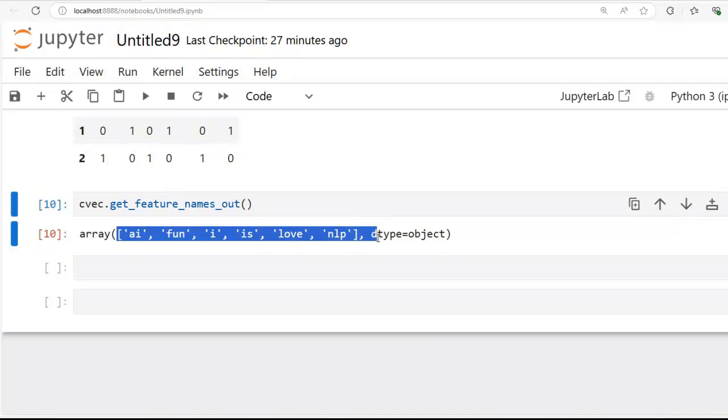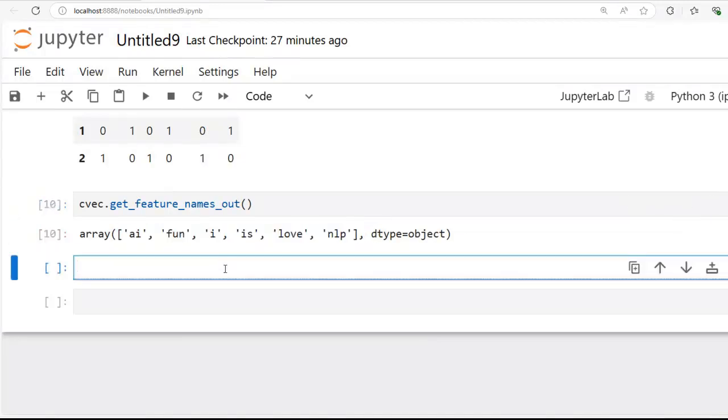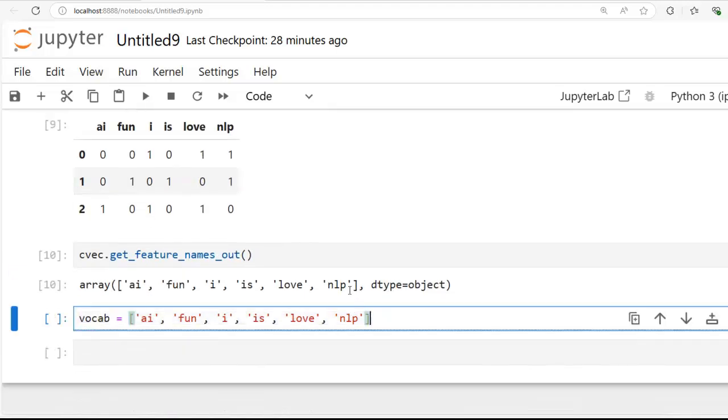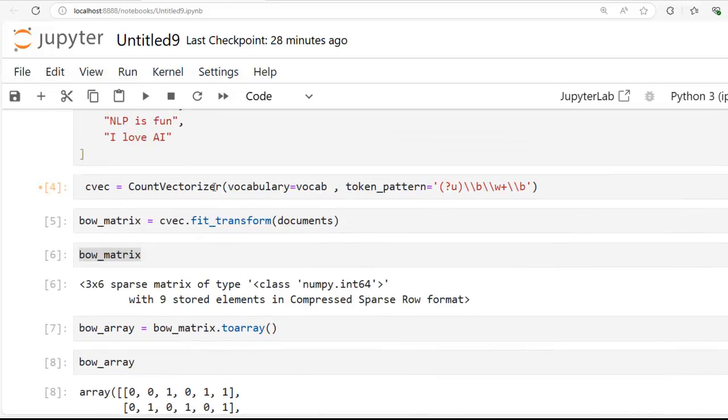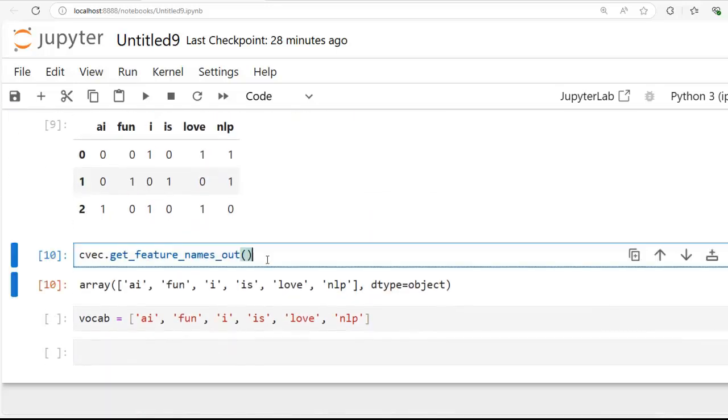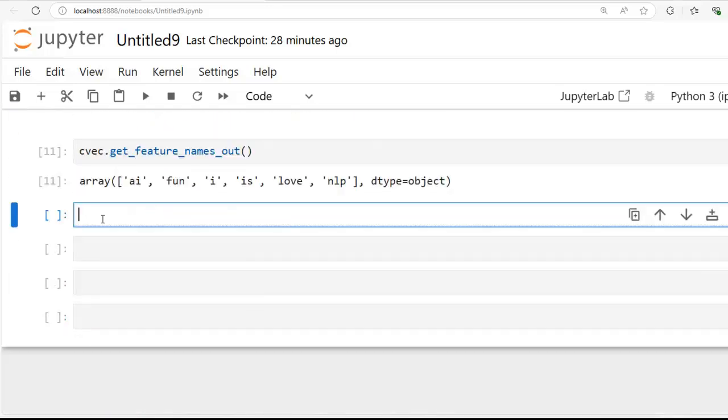If we have such a fixed vocabulary, we can also set it in our CountVectorizer like this. But as you know, we have already created our vocabulary, this one. So assume that a new sentence comes in for prediction. For that, we use our object dot transform, and this new sentence comes in for prediction: "NLP is amazing."